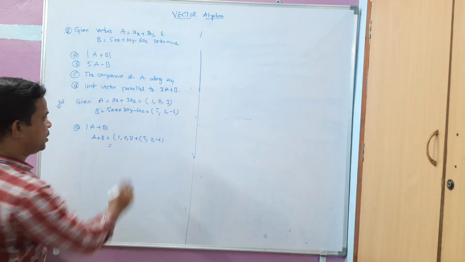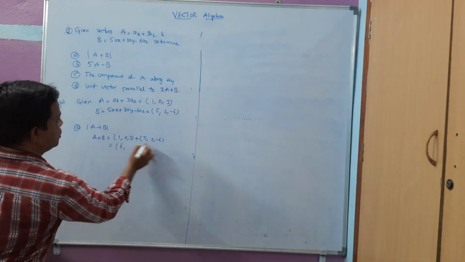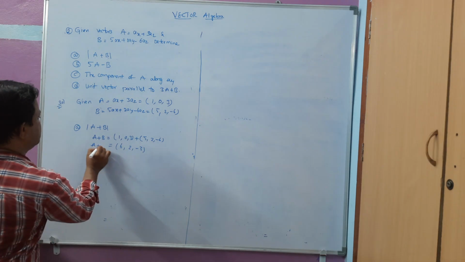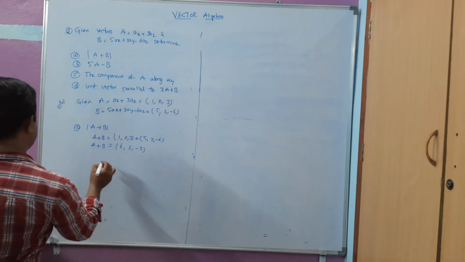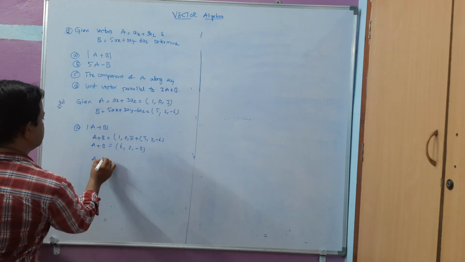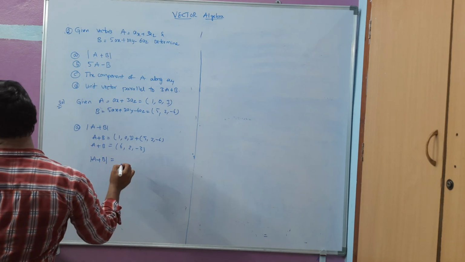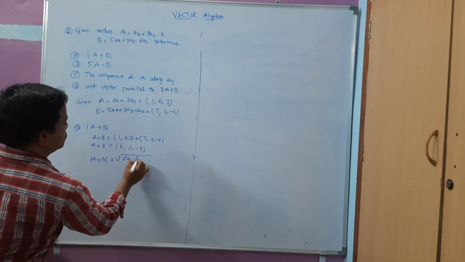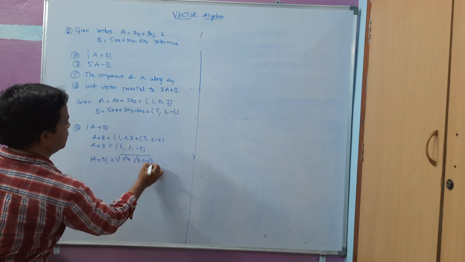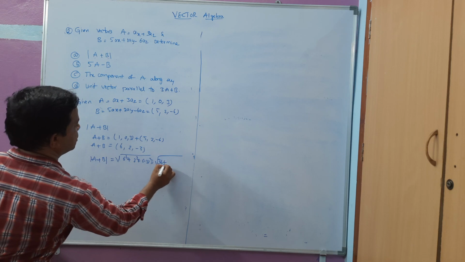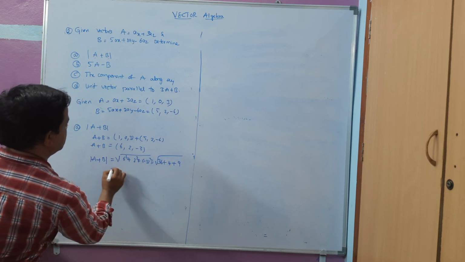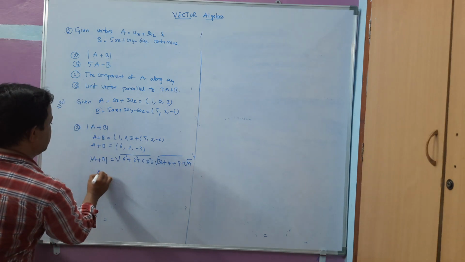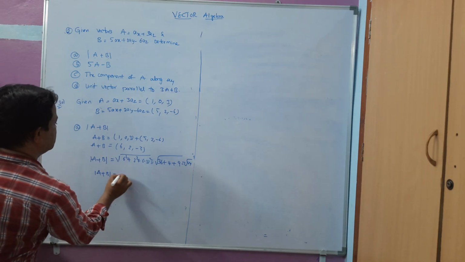And what is the addition of 1 plus 5 here? It is 6 here, 0 plus 2 is 2 here, 3 minus 6 is minus 3 here. Okay, this is A plus B. The magnitude of this will give you the A plus B magnitude, that is square root of 6 square plus 2 square plus minus 3 whole square. So it will give you 36 plus 4 plus 9, which is 49. So the magnitude of A plus B will give you 7.